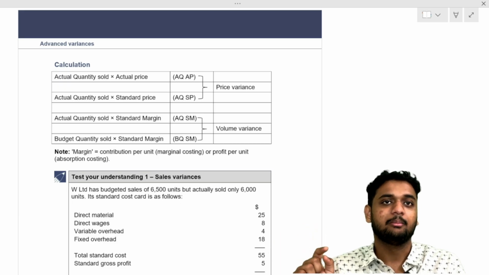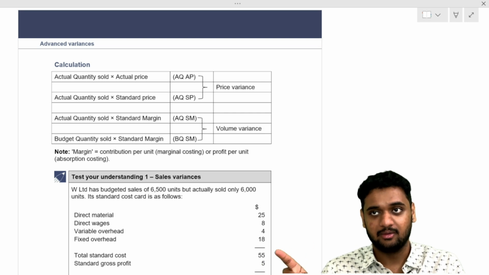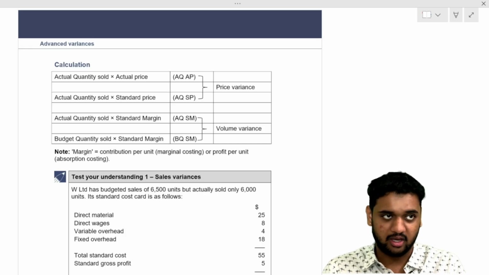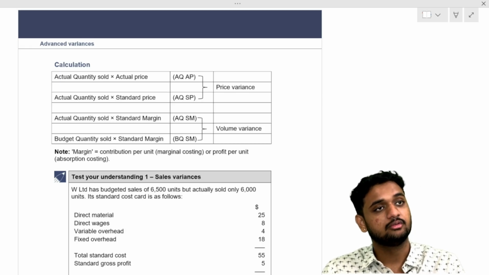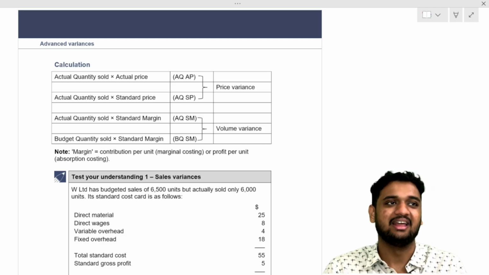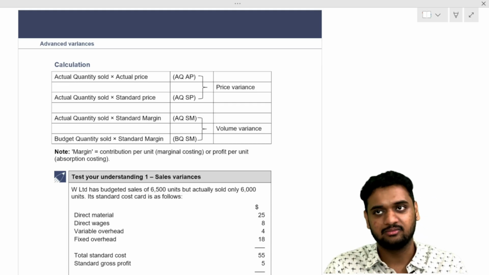Actual quantity minus budgeted quantity into standard margin. Two things will change there. First, instead of standard quantity, we'll have budgeted quantity. Instead of price, we'll have standard margin. They're asking, because of selling less, how much profit you lost, that alone you tell me. I don't want more than that.